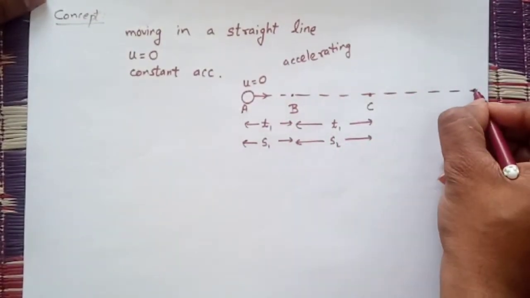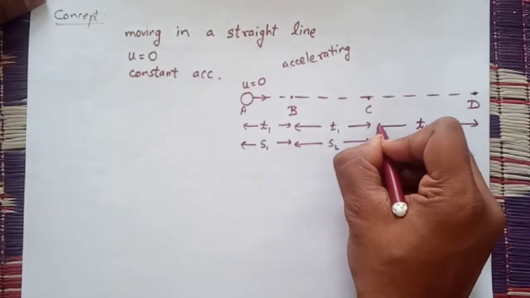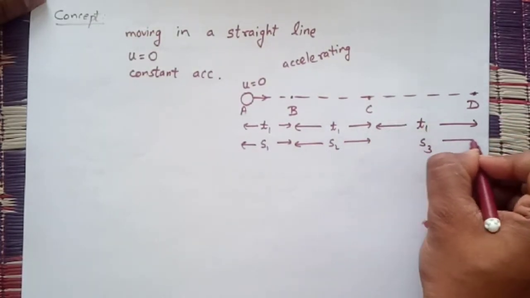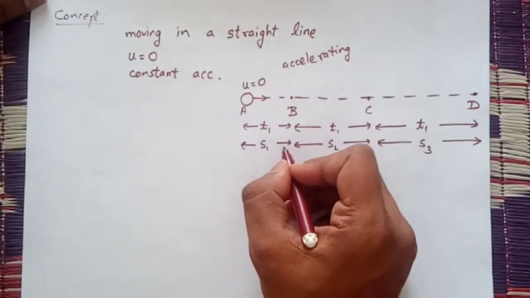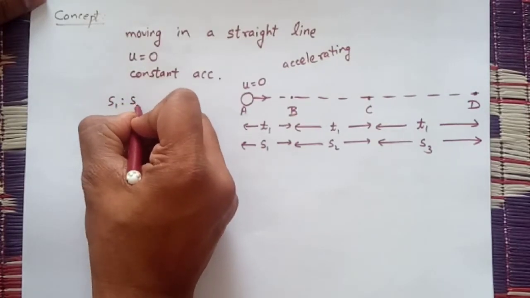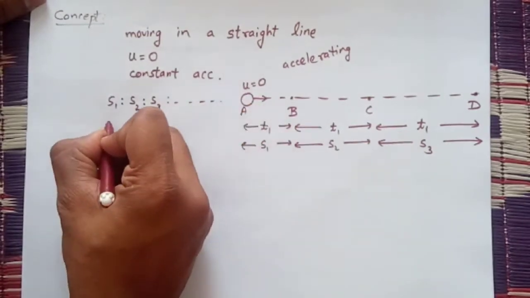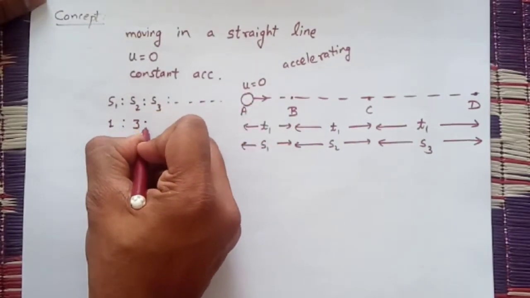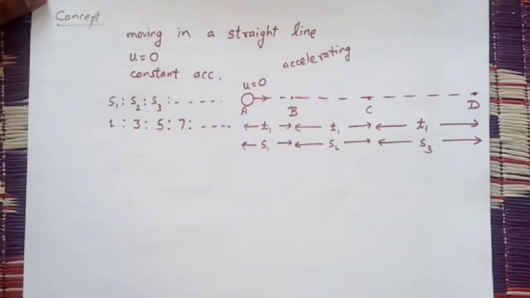And then from C to D, again in time t1 distance covered by the particle will be even more than s1 and s2. So the ratio of s1 to s2 to s3 and so on will be 1:3:5:7 and so on.